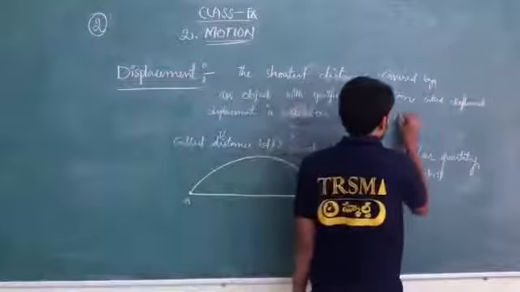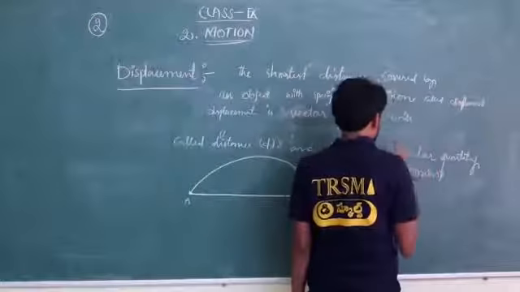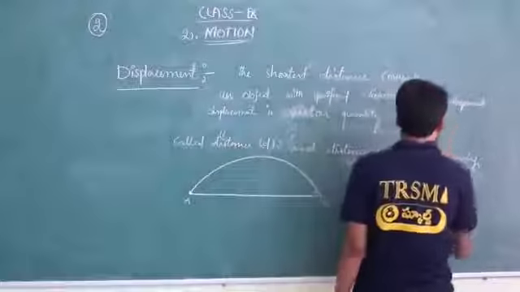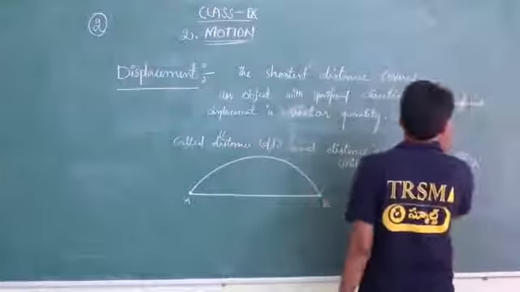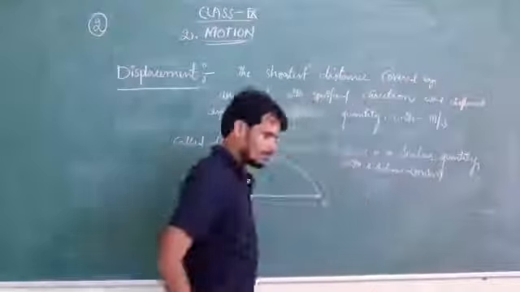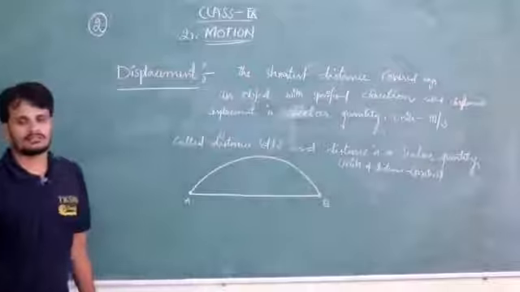Units of displacement: units for distance are meters, and for displacement the units are meter per second. Got it?